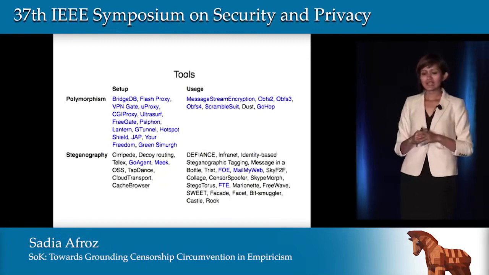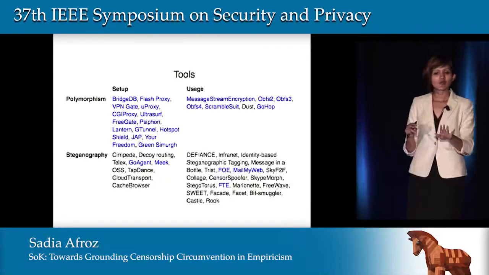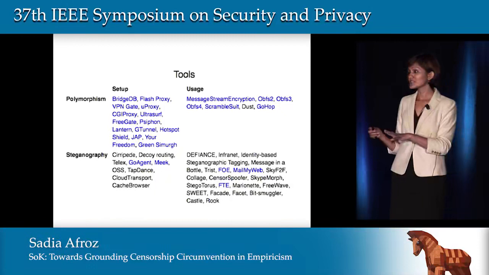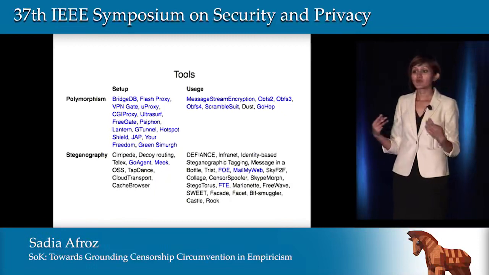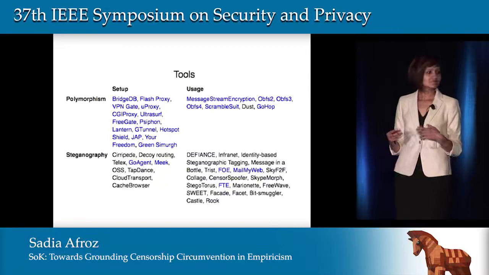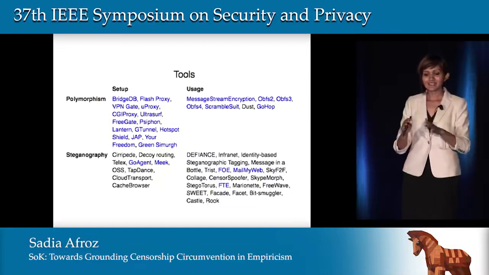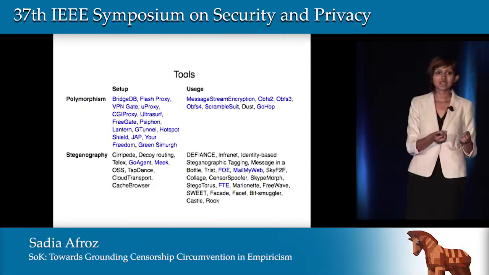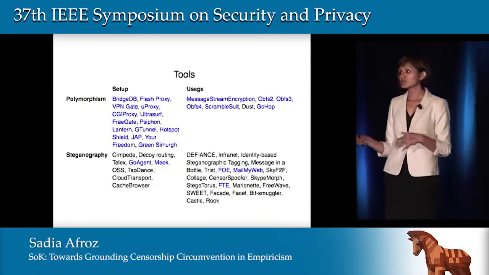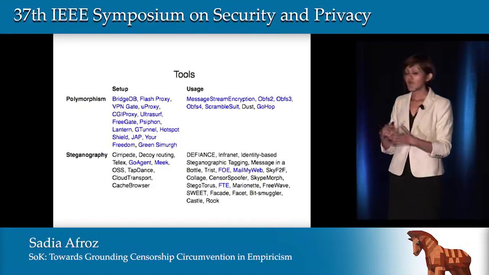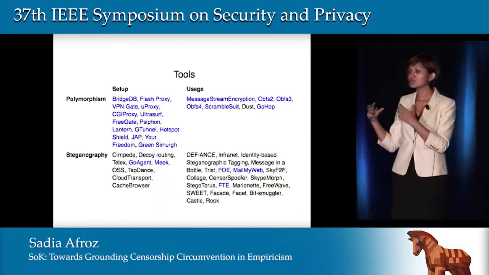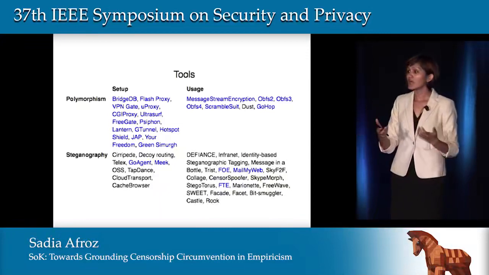Now, let's look at this table again. All the tools in the blue font are the tools that are deployed in the real world. Those tools already have users. All the tools in the black font are the tools that are proposed by research that are not deployed. Do you notice any pattern? So we see here that most of the real-world tools focus on hiding the properties of the setup, and they use polymorphism techniques to achieve that. Most of the tools proposed in research focus on patterns of the usage, for example, the pattern of packet length distributions, and they usually use some kind of steganographic systems to achieve that.